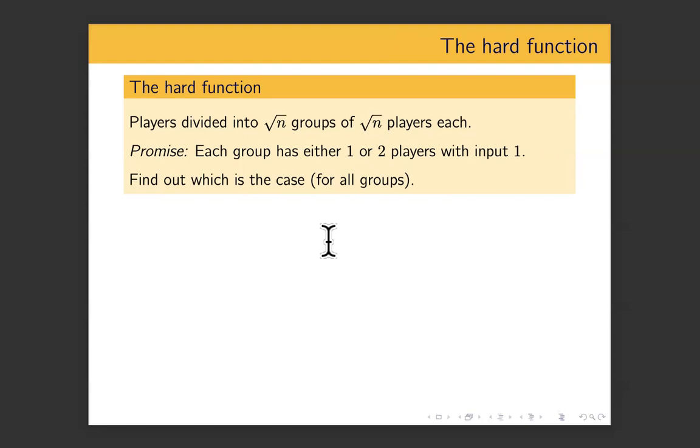And note that this can be solved in root N rounds over the CAS channel, because in the CAS channel, if 1 player is transmitting, you get the bit. If 2 players are transmitting, you get a bot. And all you have to do is you go group by group, and in each round you have all the players who have 1 in that group transmit. If there's only 1 such player, you will receive the bit. If there are 2, then you will receive a bot. And you will know which is the case for each group in root N rounds. Okay, this is the function. There is a CAS protocol for it in root N rounds. And now I want to show that any beeping protocol for this function has root N times log N rounds, at least.